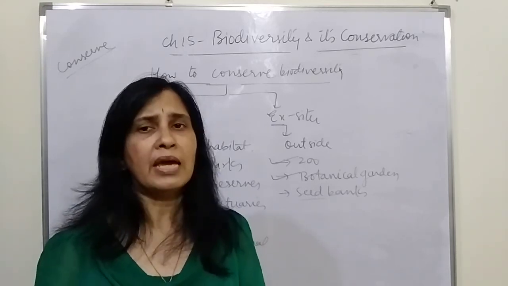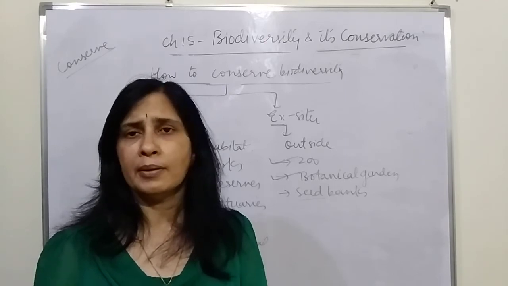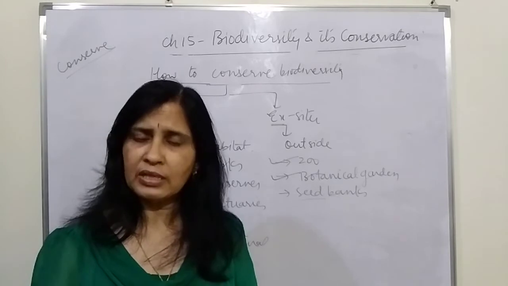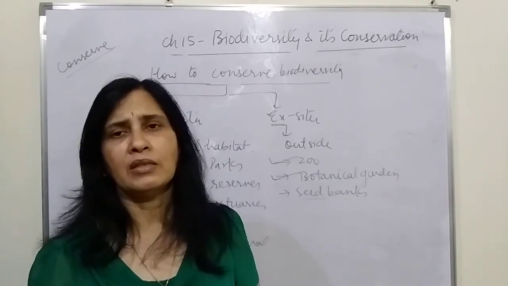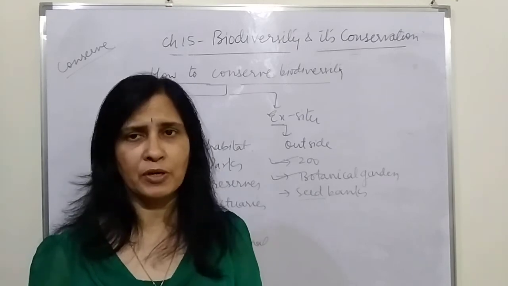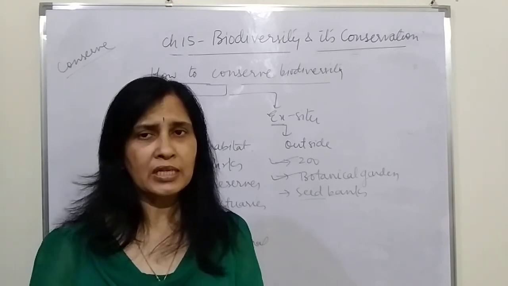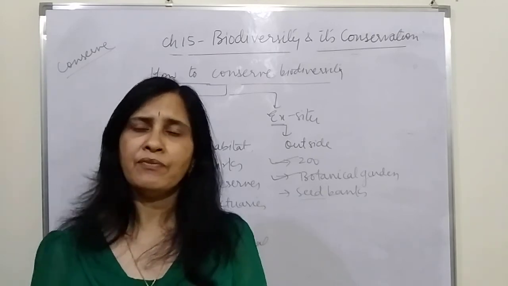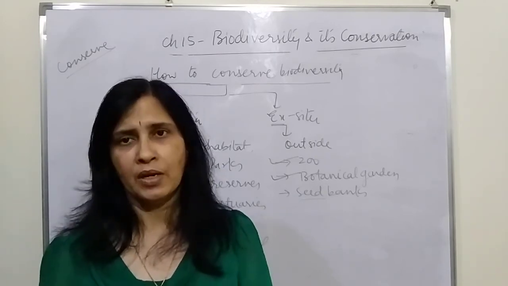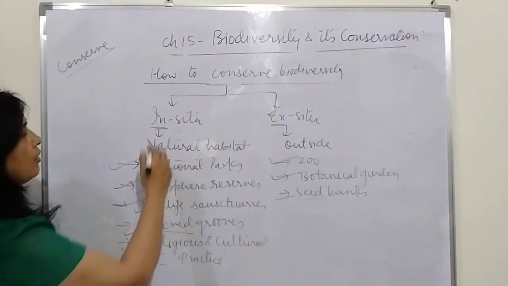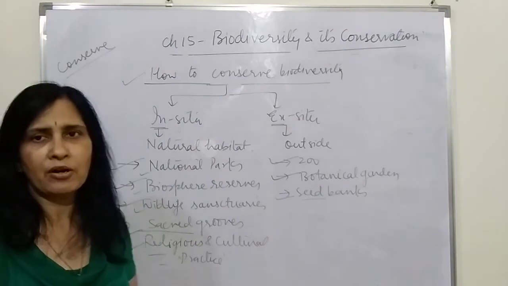Whenever we want the eggs and the sperms to fertilize, we do so in laboratory conditions, and then with the MOET technique, which we have already studied, we can produce the next offspring of the animals. So it's basically the preserving of the seeds at a very, very low temperature, so that as and when we require we can use them. So that is the seed bank. So these are the various methods with which we can conserve our biodiversity.